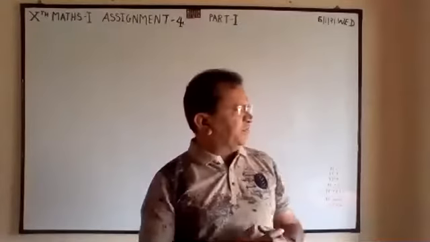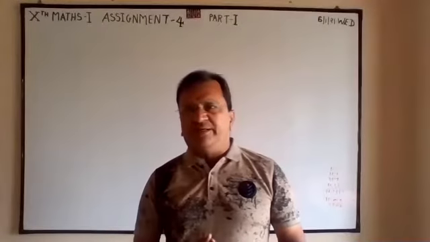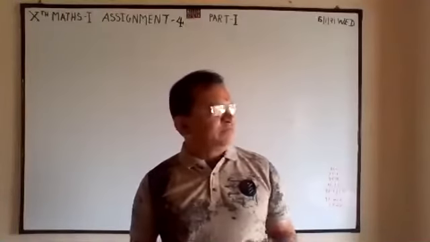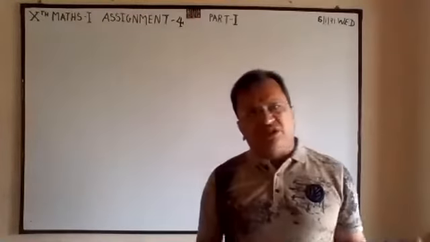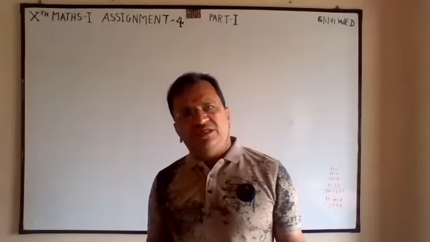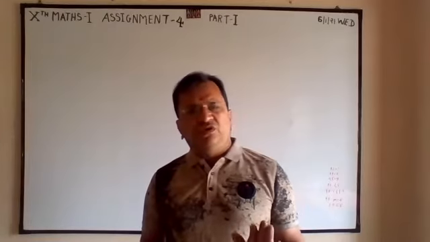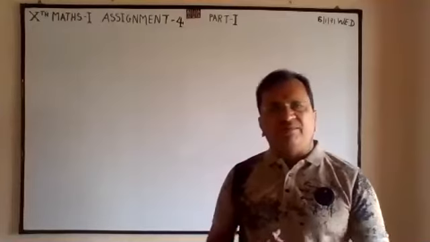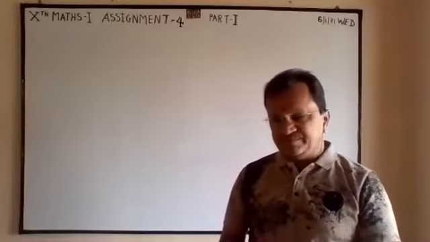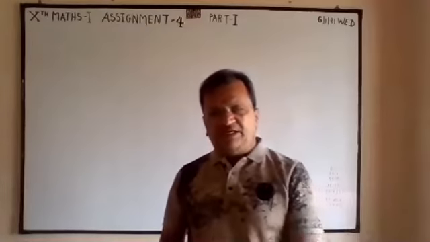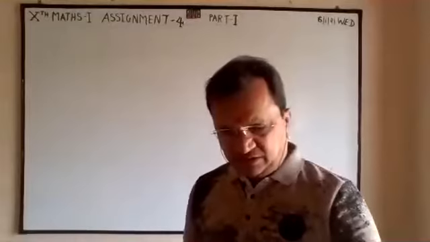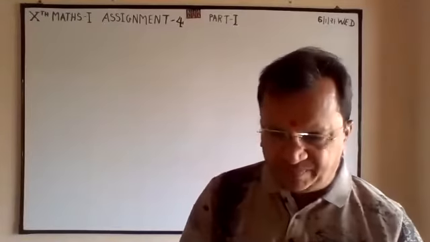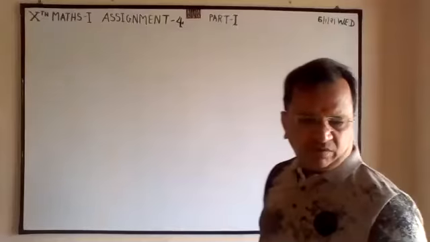Fourth chapter, probability assignment. There are only four chapters in algebra, and the total marks are 60. Out of that, 40 is compulsory. So they will ask 12 to 15 marks per chapter. Also, some internal parts are cancelled, so it is a good and golden opportunity for you to score more marks.